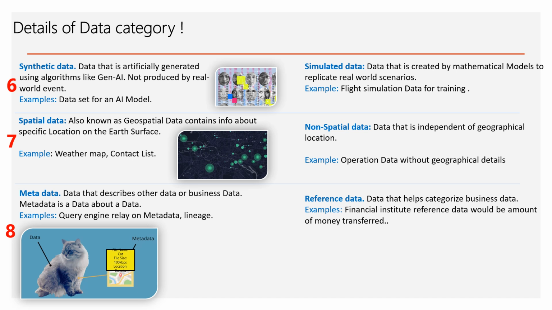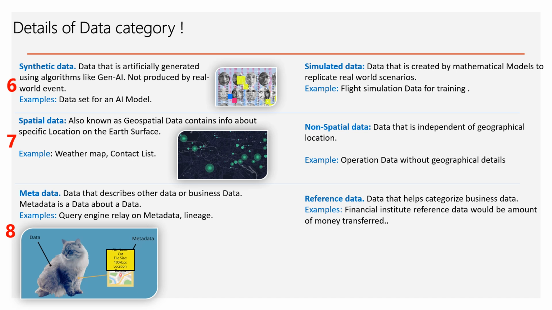That means a weather map, or a contact list for a particular country with a country code. So geographical indicators are present in this data. Non-spatial data is data which does not have geographical values. Operational data without geographical details is an example of non-spatial data.